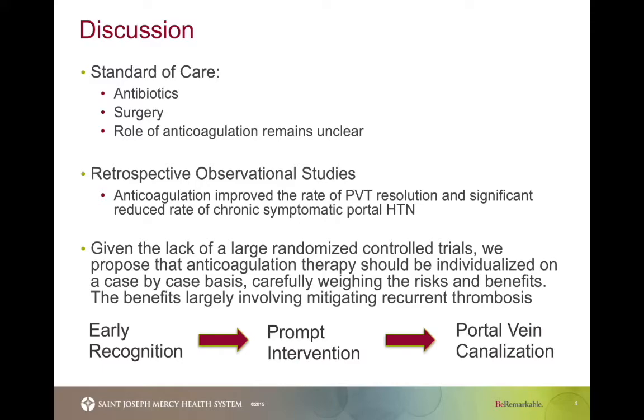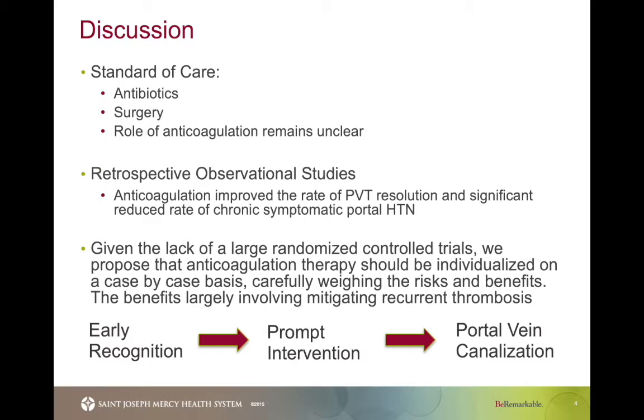The literature currently consists of retrospective observational studies, which have shown that anticoagulation significantly improves the rate of resolution as well as reduces the rate of chronic symptomatic portal hypertension among patients with Pylephlebitis.